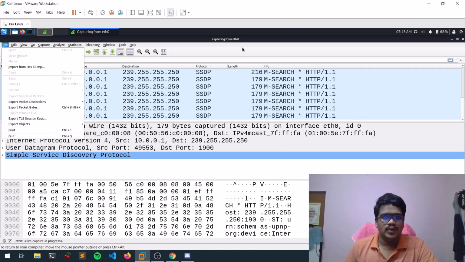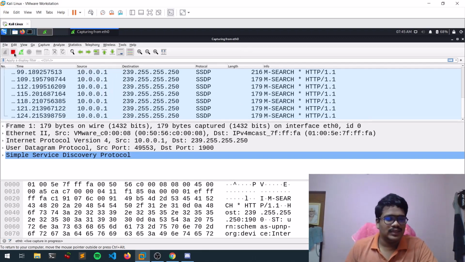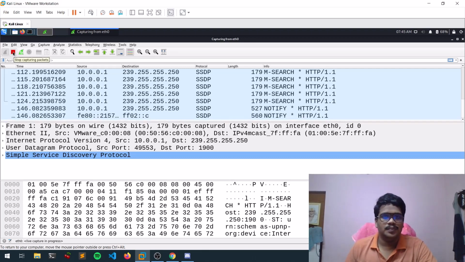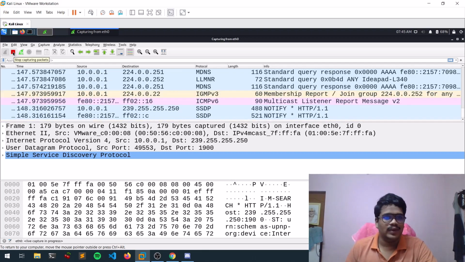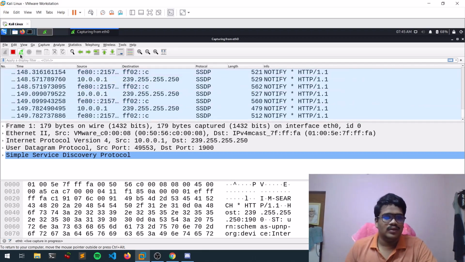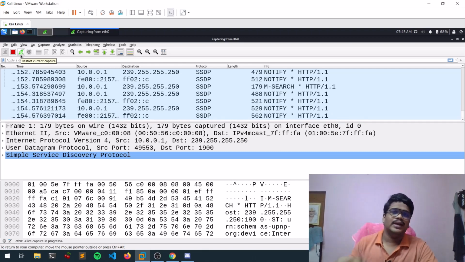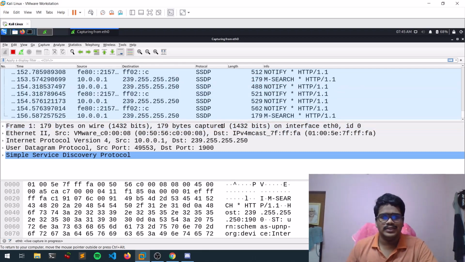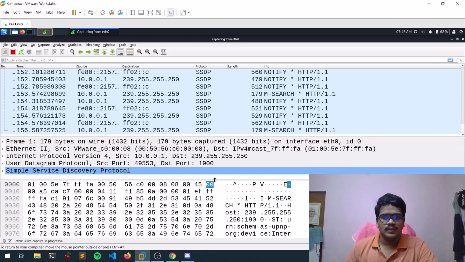Coming to the next tab, guys, here you can see a stop button. Let's say that you captured enough traffic, you can simply click on stop and analyze that. Since this is running, it is in red color, or else it would be in gray color. If you click on this, it will restart the thing, it will leave all this current capture and try to capture once again. Let me come back.